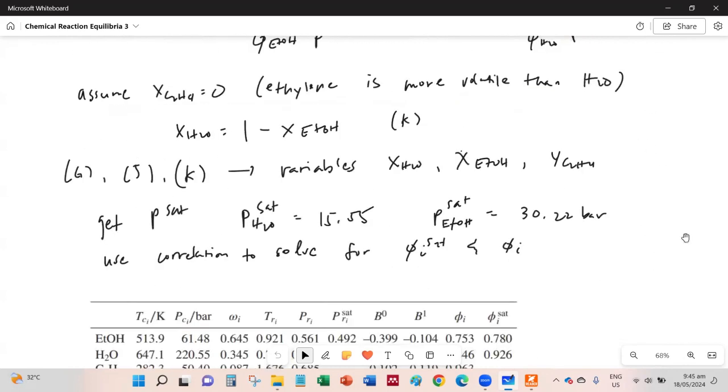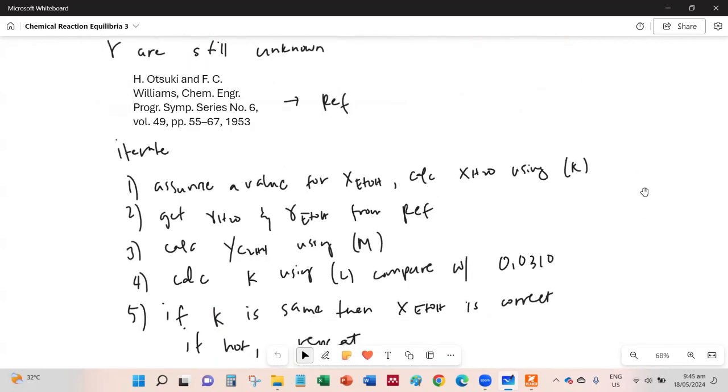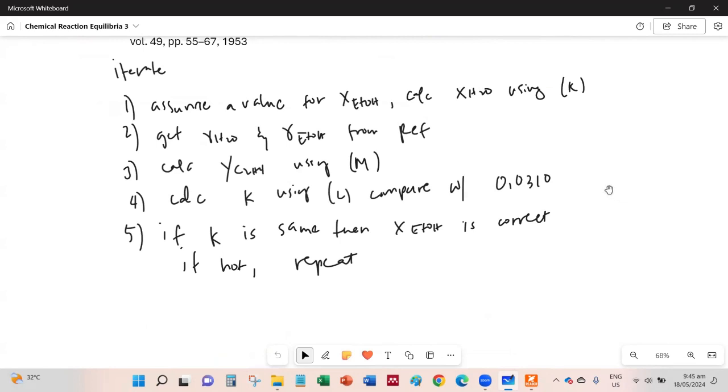So compare it with that, and if it's equal or near, then the ethanol X is correct. So if not, repeat the iteration, assume another value for ethanol. So that's how this solution is going to be.